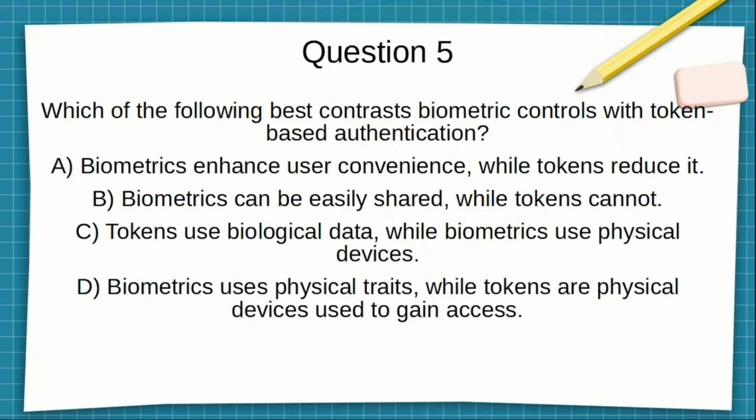All right, next question. Question 5. Which of the following best contrasts biometric controls with token-based authentication? A, biometrics enhance user confidence while tokens reduce it. B, biometrics can be easily shared while tokens cannot. C, tokens use biological data while biometrics use physical devices. D, biometrics use physical traits while tokens are physical devices used to gain access. All right, pause the video, make your selection, and on to the answer.